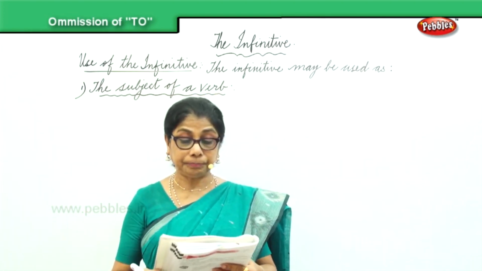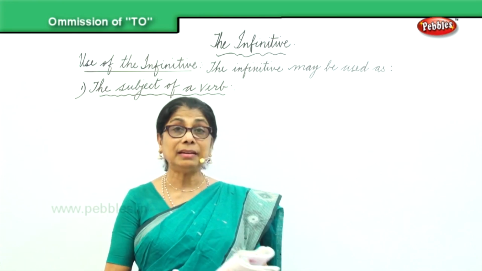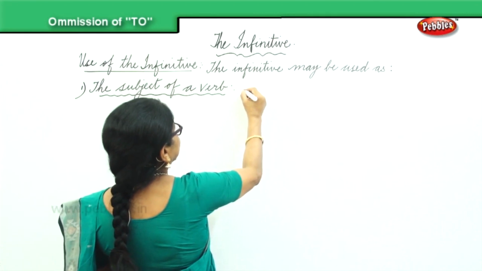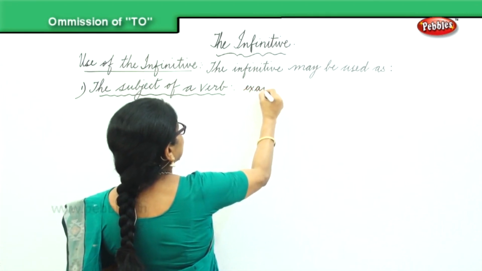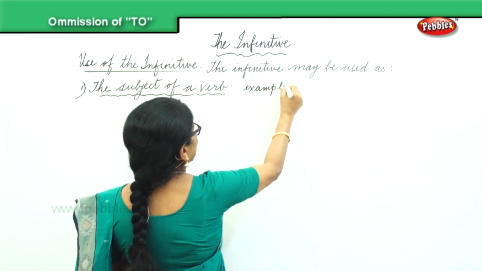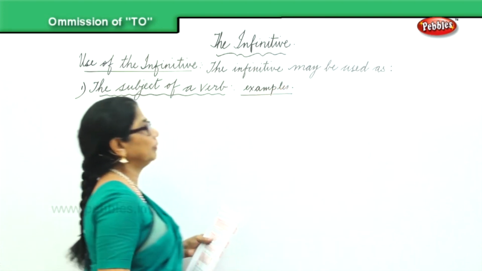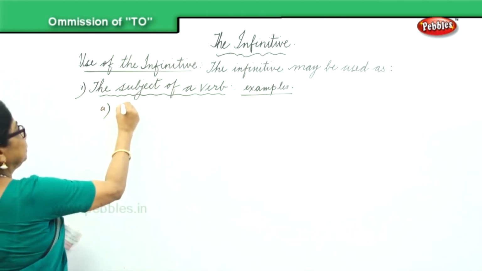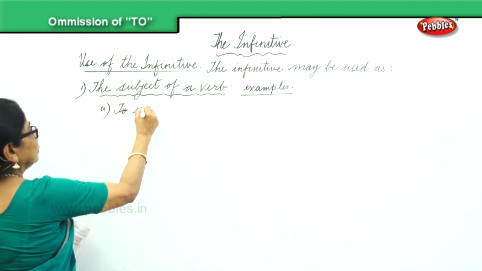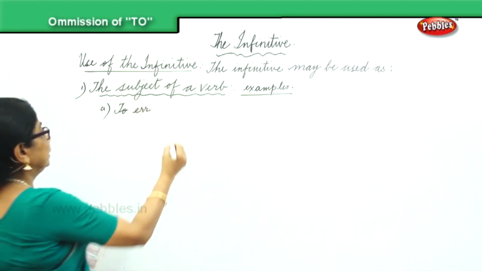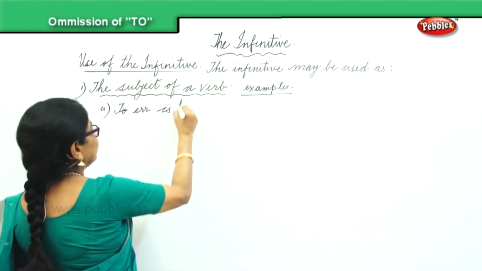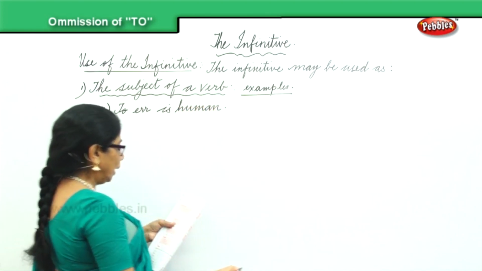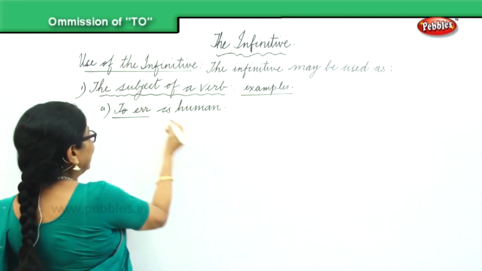For example, to err is human. We have 2 examples here. A, to err is human. Okay, to err is human, to err.